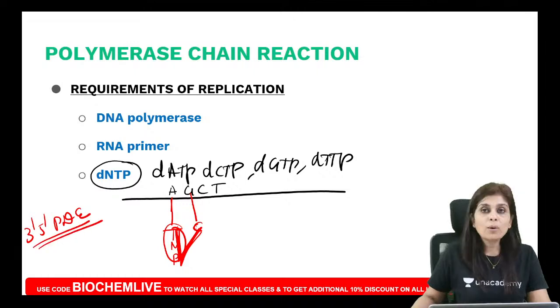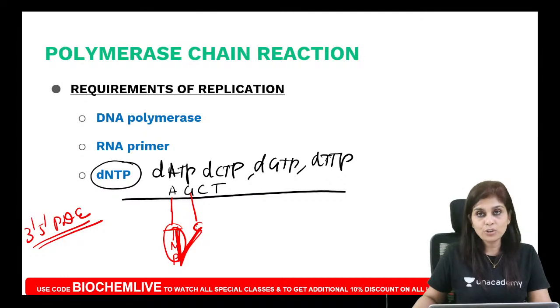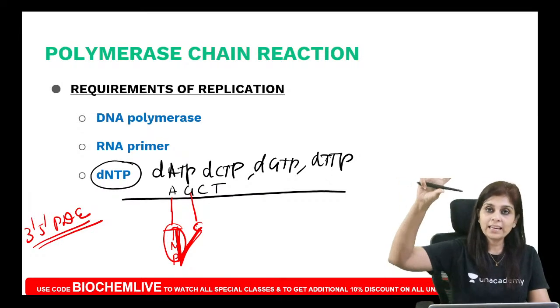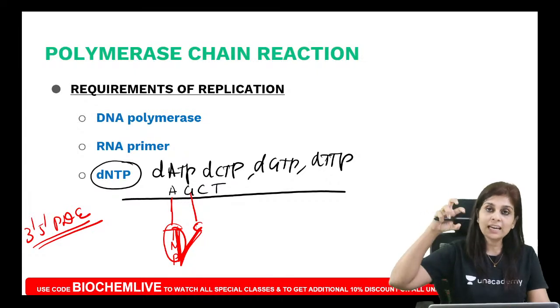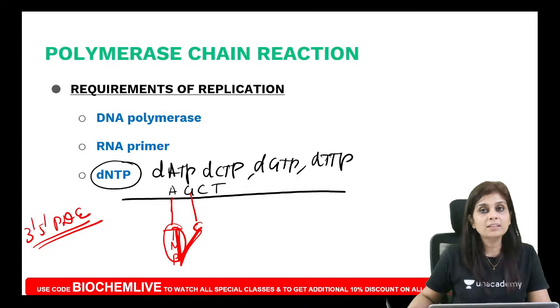And for forming this linkage, you will need energy. From where do you get the energy? You recruit complementary triphosphate nucleotides, you break the last 2 linkages, you get energy out of that, and you use that energy to form 3' 5' phosphodiester linkages.